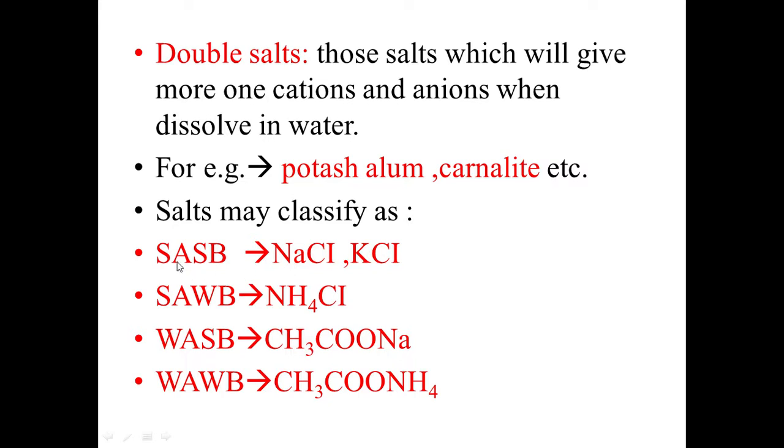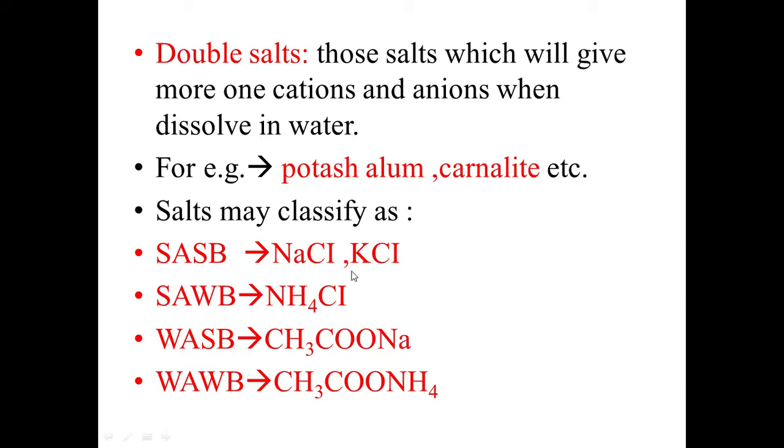To form NaCl, chloride comes from HCl, and HCl is a strong acid. All the mineral acids are strong in nature. That means HCl, HNO3, and H2SO4 are all treated as strong acids.